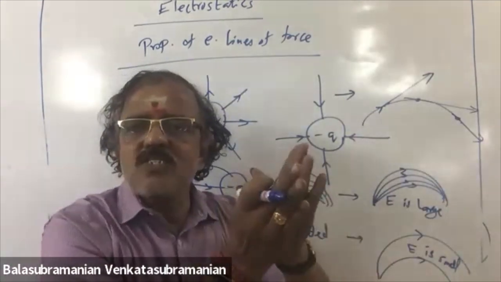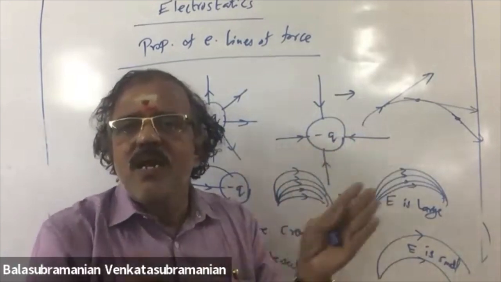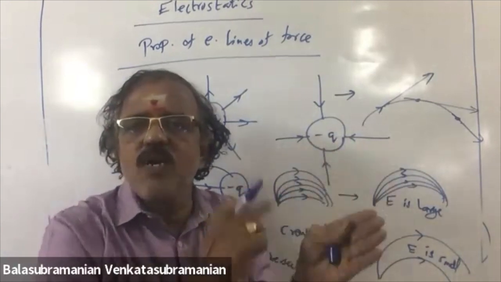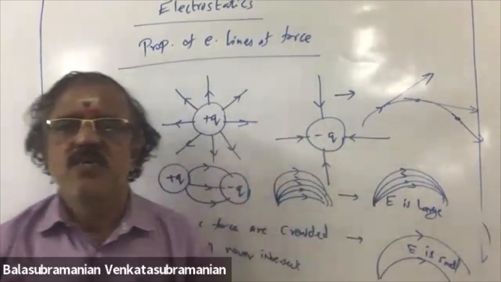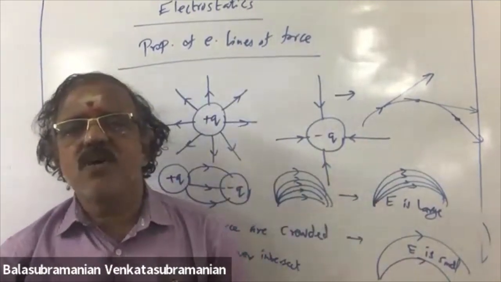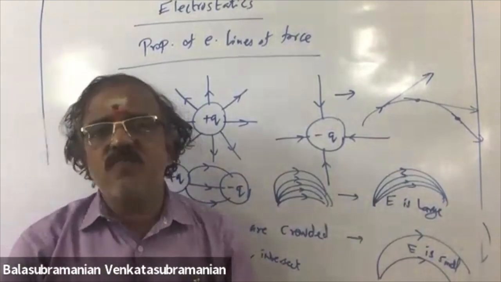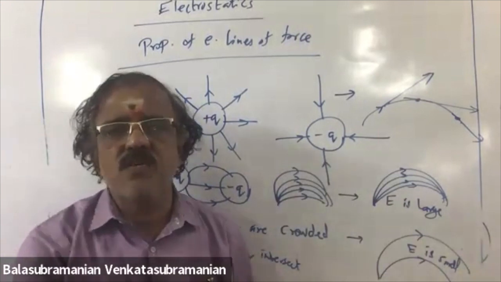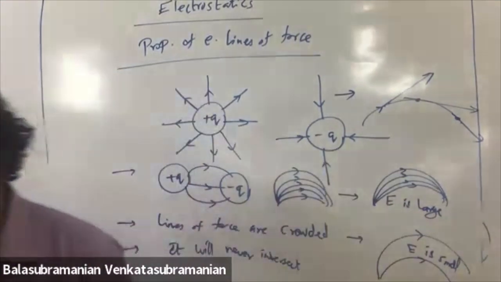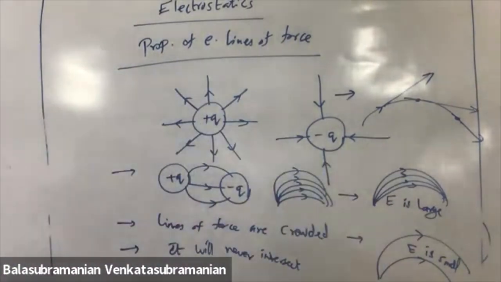Small means lines of force are far apart. Large means lines of force are crowded. So these are the few properties of electric lines of force. Properties of electric charge is different. This is lines of force. Okay.